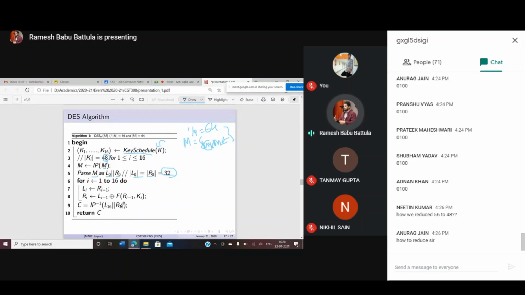And what operations are we performing? Your R(i-1) we consider as the Li value, and L(i-1) XOR f of R(i-1) comma Ki we use as our Ri value. Finally, you need to apply the inverse initial permutation so that the bits get their original positions. Then L16 and R16, that is going to be your ciphertext. Finally, you need to forward this ciphertext.